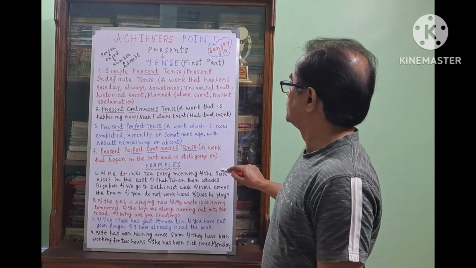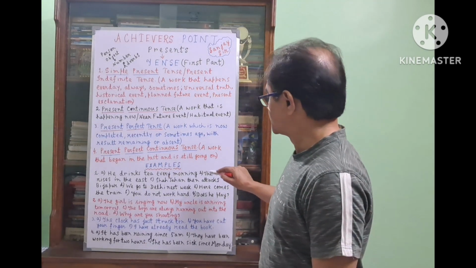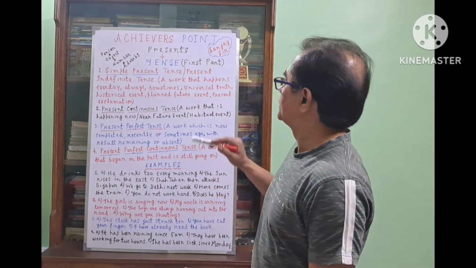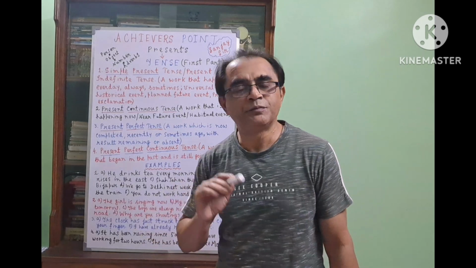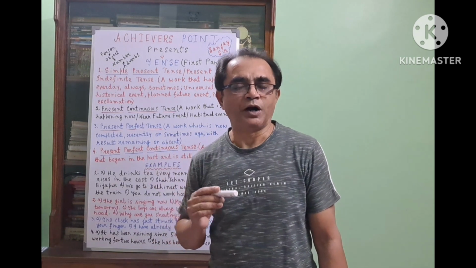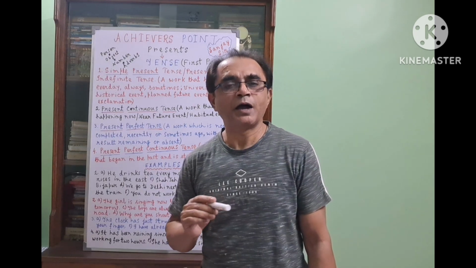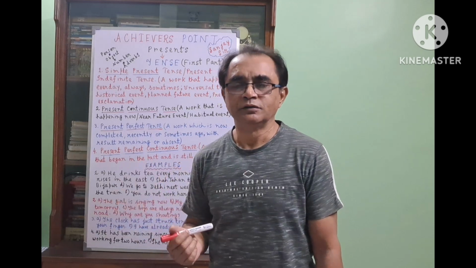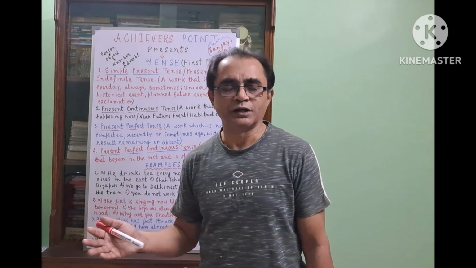So here I have given you the examples of simple present tense. One more thing I have to tell you, that these are the examples of event verb. Another is the state verb, or condition, like I am a boy, he is a student, you are a girl, she is a student of this class.